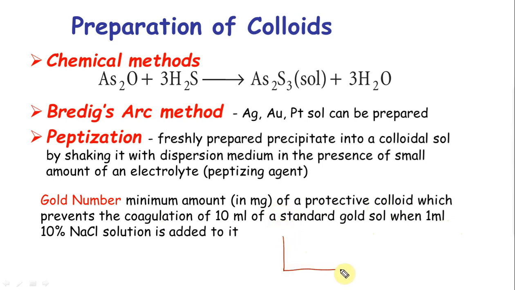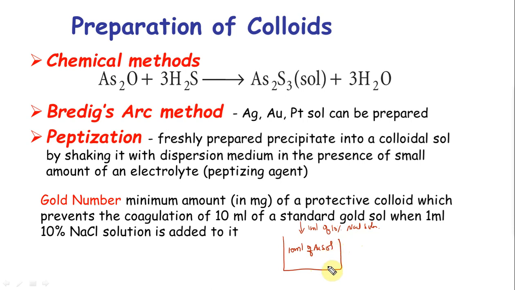Let's say for example you have 10 ml of gold sol. I'm going to add 1 ml of 10% NaCl solution. Alright, so now what happens is, you add too much of this electrolyte, the sol precipitates out.